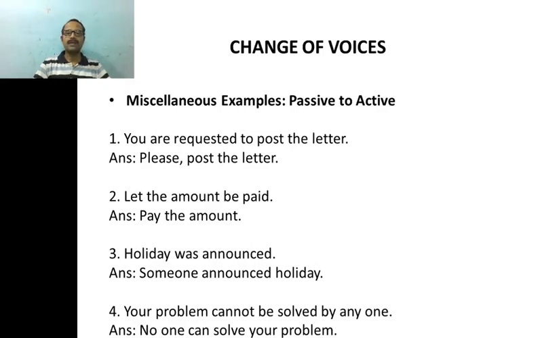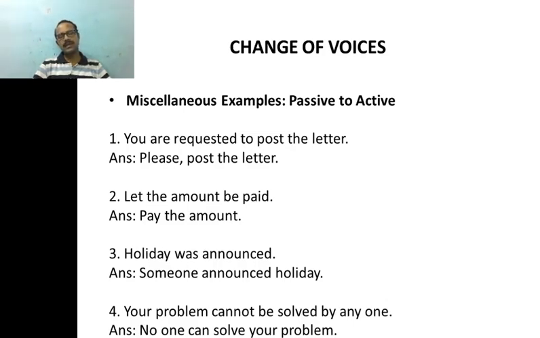So when we are not given an agent in passive voice, we have to use words like someone or somebody. So someone announced holiday, because we need to have a subject in active voice, right? That's why we can use words like someone or somebody.